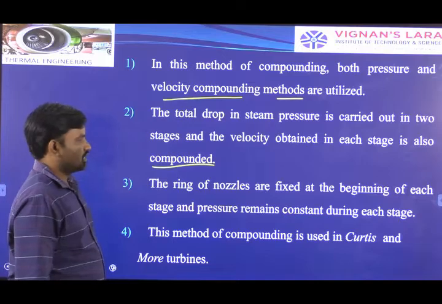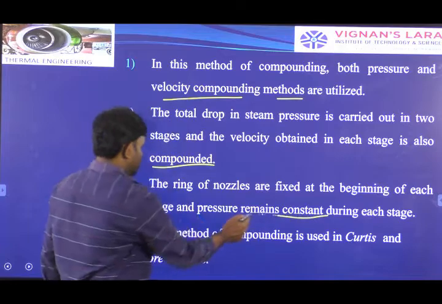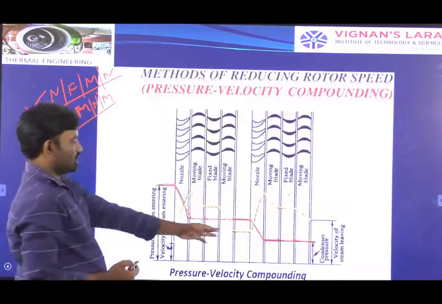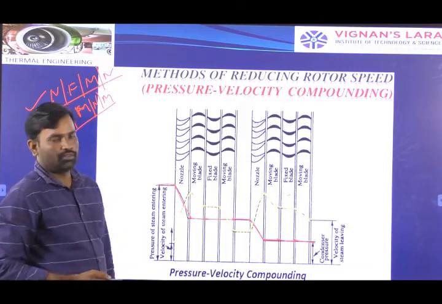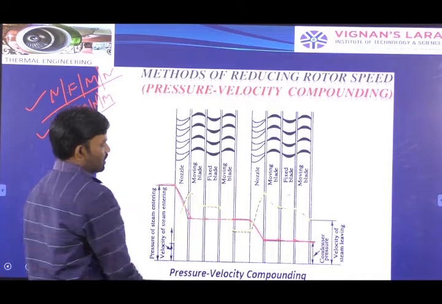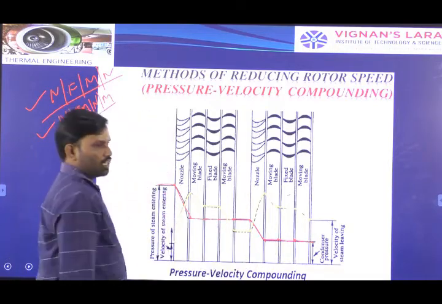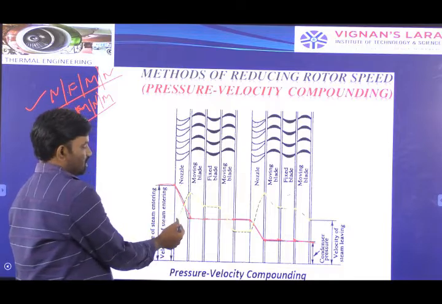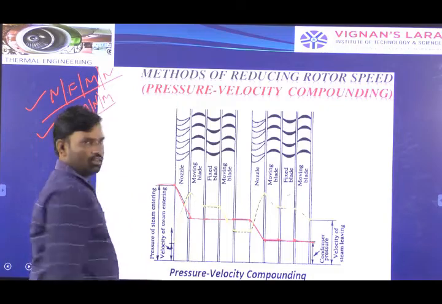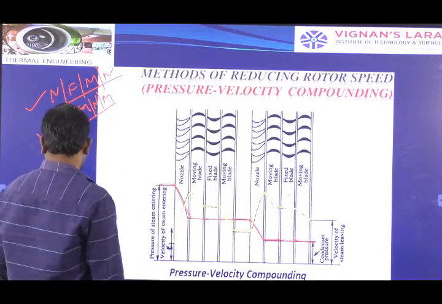The ring of nozzles is fixed at the beginning of each stage, and pressure remains constant during each stage. That also you can see in the diagram itself. The pressure energy is constant in each stage. Say this is the pressure energy. Pressure energy is constant, and velocity increases in the nozzles only, and velocity is absorbed in the moving blades. From the diagram itself you can also write the explanation.